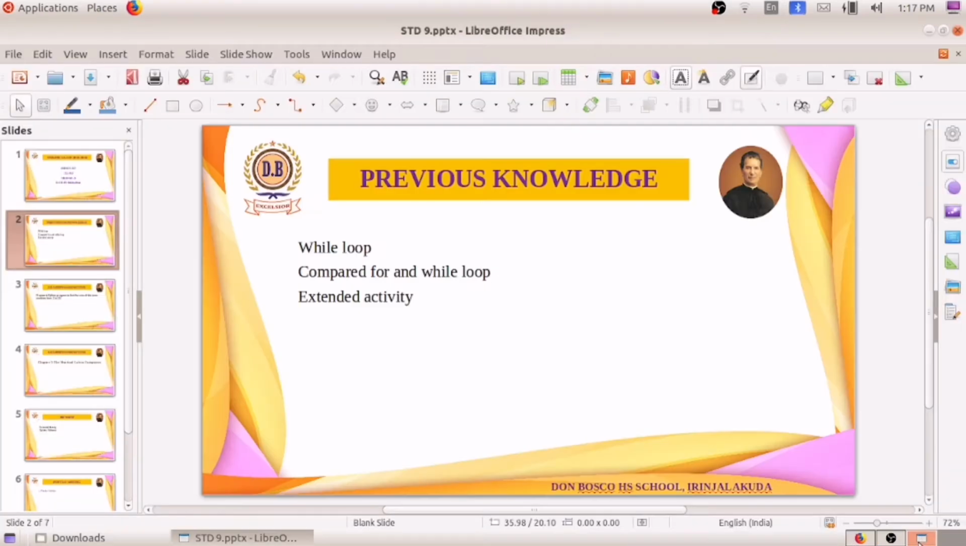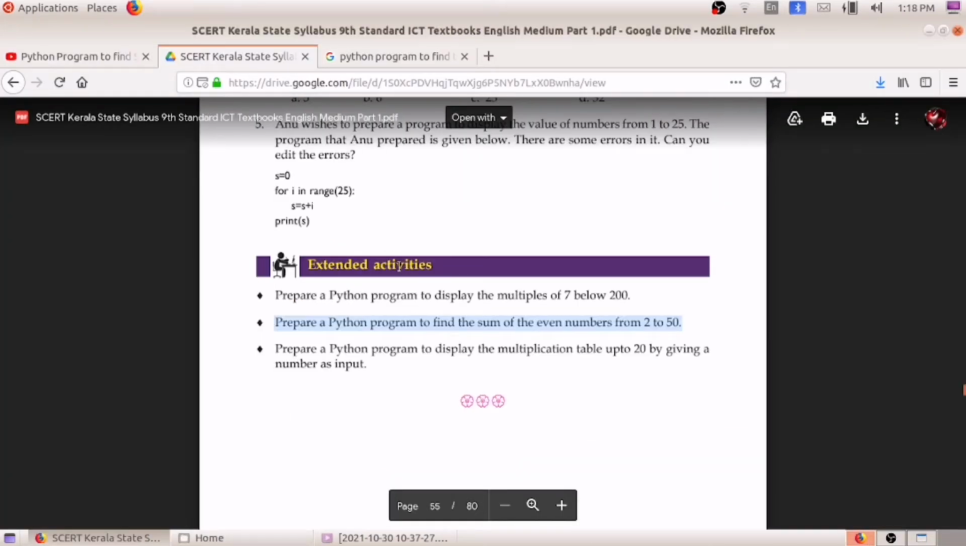And we also did one extended activity, which was preparing a Python program to display the multiples of 7 below 200. So that also we have done.